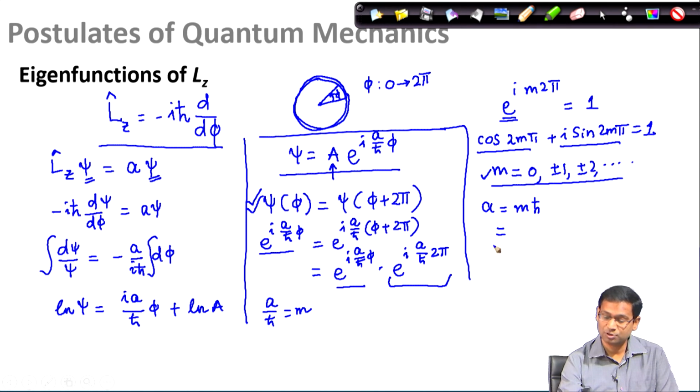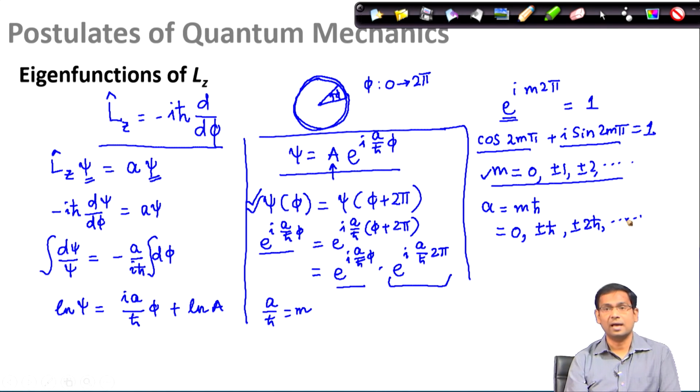So, the allowed eigenvalues are 0, plus minus 1 h bar, plus minus 2 h bar, and so on and so forth. So, what I see here is that the angular momentum has again not one, rather many eigenfunctions, but they are not continuous eigenfunctions.